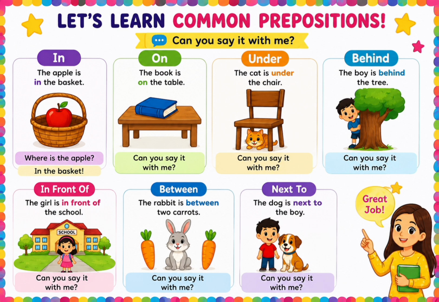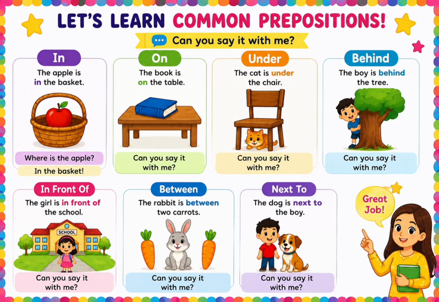Now, look at the next image. Who is standing here? Yes, a girl. Is she behind the school? No, she is standing before the school. We say the girl is in front of the school. So, when something is before another thing, we use in front of. Everybody repeat, in front of the school.